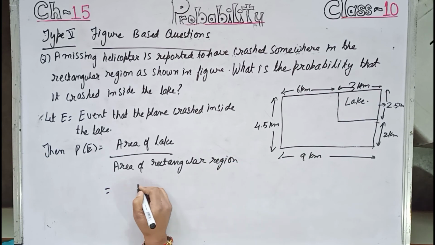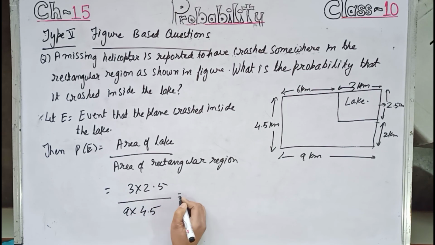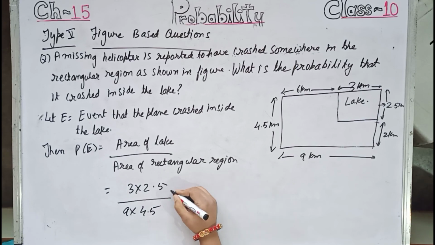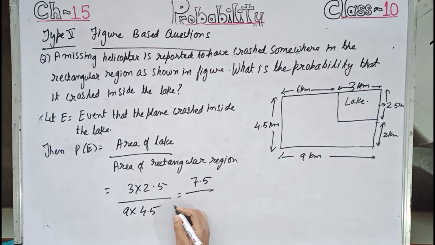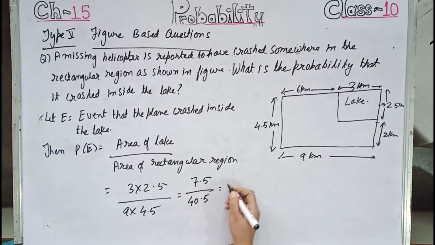Now the area of the lake will be 3 into 2.5 and the area of the rectangular region will be 9 into 4.5. So 3 twos are 6, 6 plus 1.5 is 7.5, and over here 36 plus 4.5 is 40.5. Whatever this ratio comes to, that will be the answer.